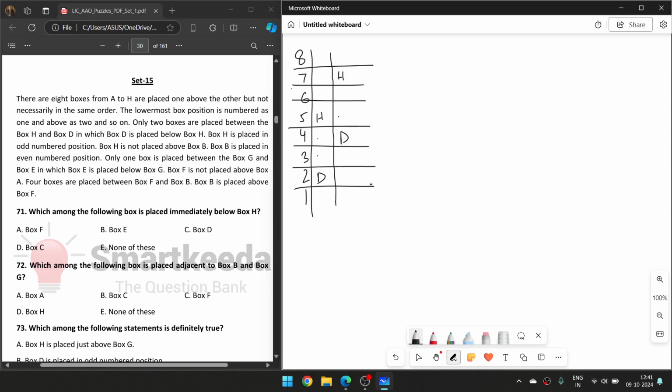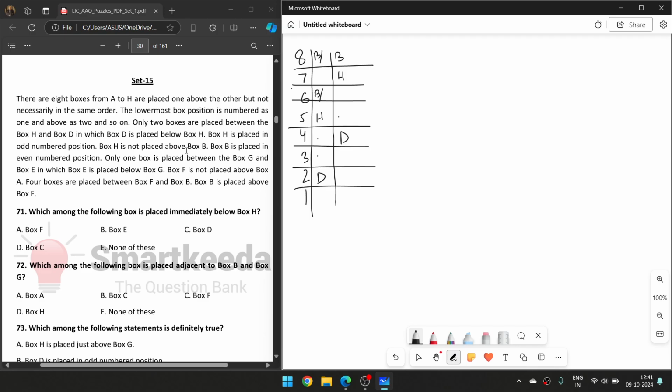Now next, H is placed above B? No, H is placed in an odd number, so H is not placed above B, H is placed below B. B is placed on an even number position, so B can be placed either here or here. Okay, so in this position this is fixed.